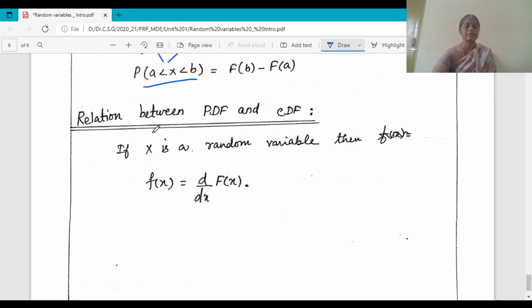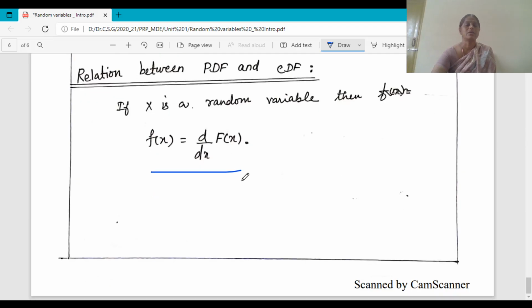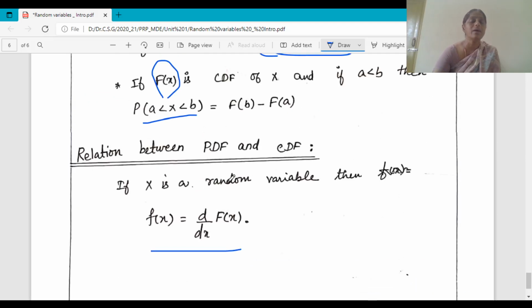And here comes the relationship between the probability density function and the cumulative distribution function. We know that the probability density function is denoted by small f of x and the cumulative distribution function is denoted by capital F of x. The relationship is small f of x is equal to d by dx of capital F of x. So with this idea, this random variable introduction is over.